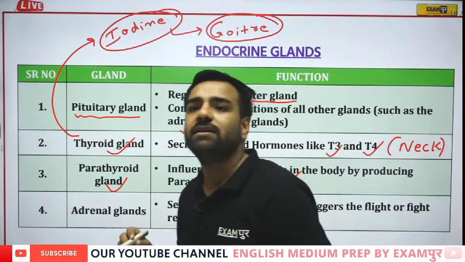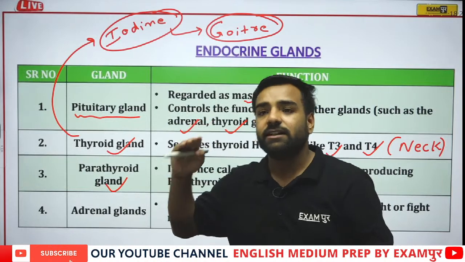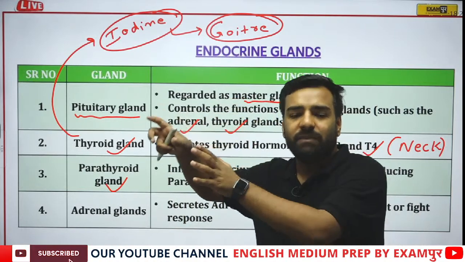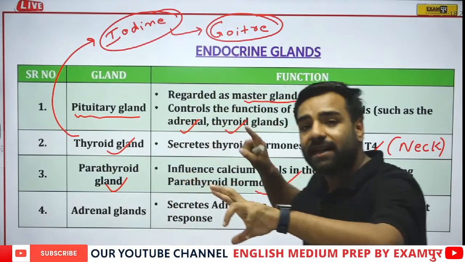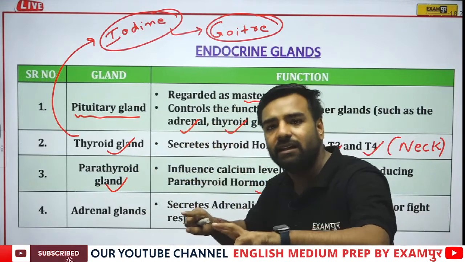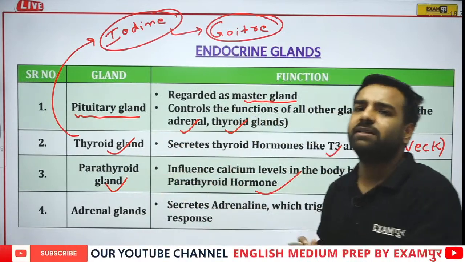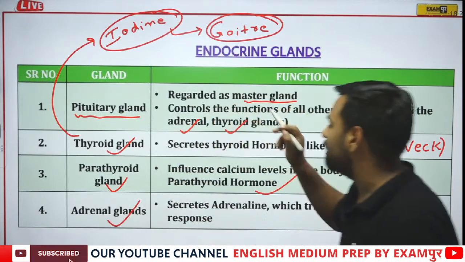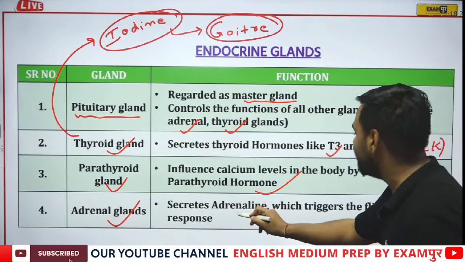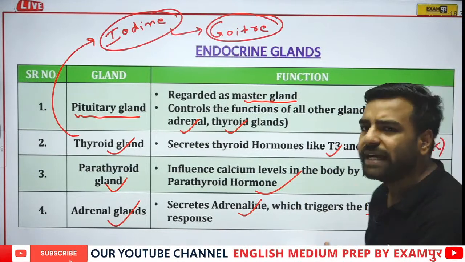I think adrenal is an excitement gland. Correct, sir. See, yes, that's true. If I'll talk about the excitement level, whenever we are in the state of emergency, this adrenaline hormone works, and adrenaline actually comes from adrenal gland. That's true. One by one we'll be having discussion. Don't worry HR, we are coming in that part as well. Now talking about adrenal glands, they secrete adrenaline which triggers the fight or flight. Now what is this fight and flight?